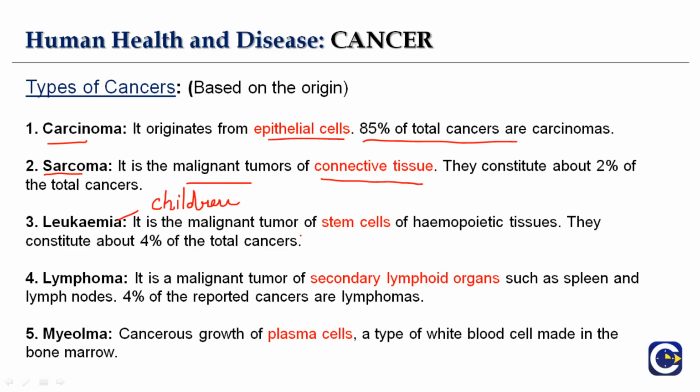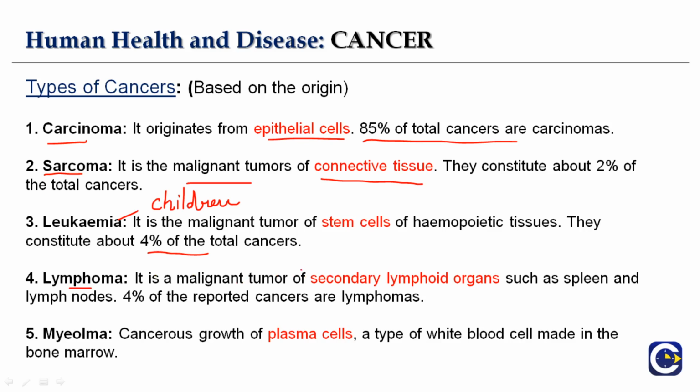It is a malignant tumor of stem cells. What are stem cells? Undifferentiated cells of hemopoietic tissues, and they constitute about 4% of total cancer. Then you have lymphoma. It is a malignant tumor of secondary lymphoid organs.